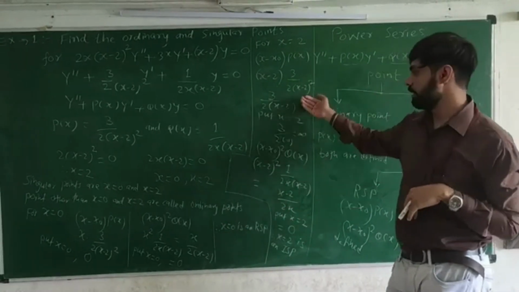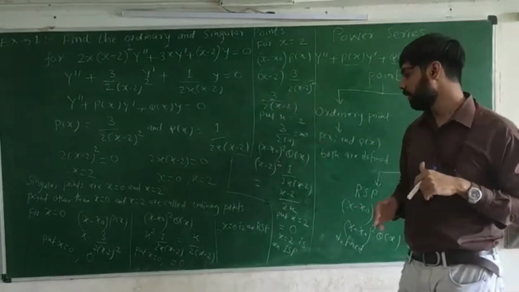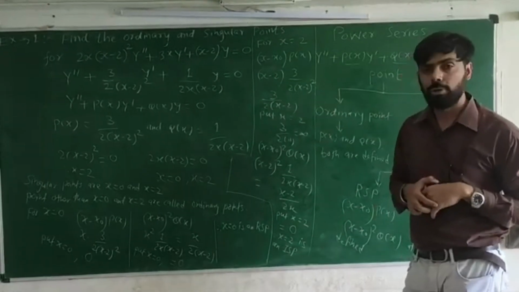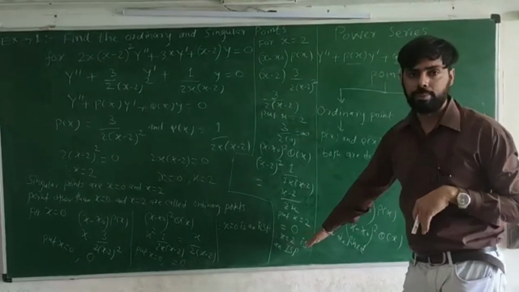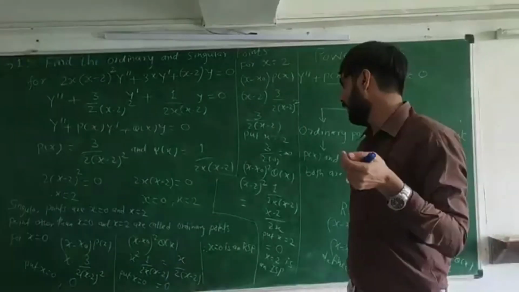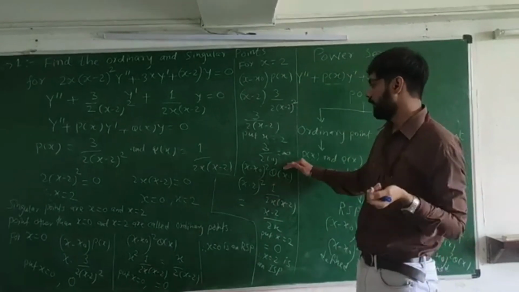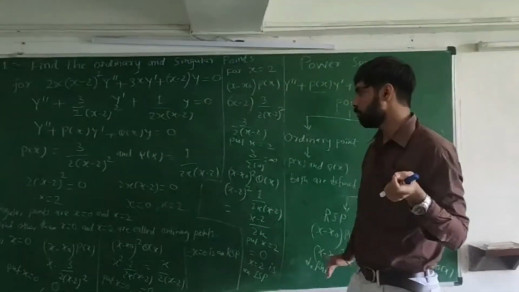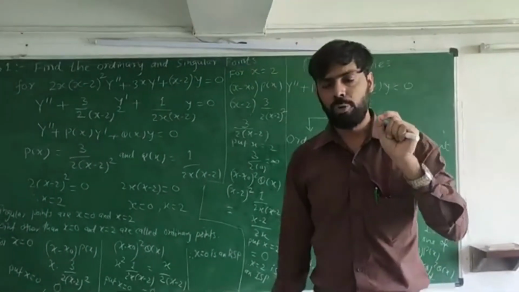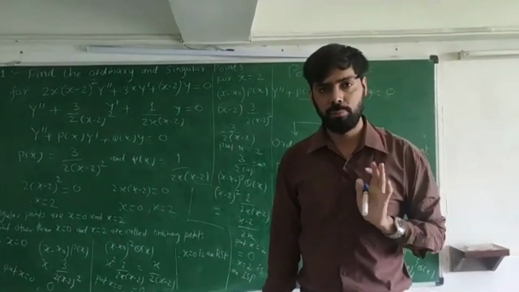So one of the answers is infinite. By definition, this particular point x0 equal to 2 is called an irregular singular point. Again, if in some example both answers are infinite, then also that point is an irregular singular point.